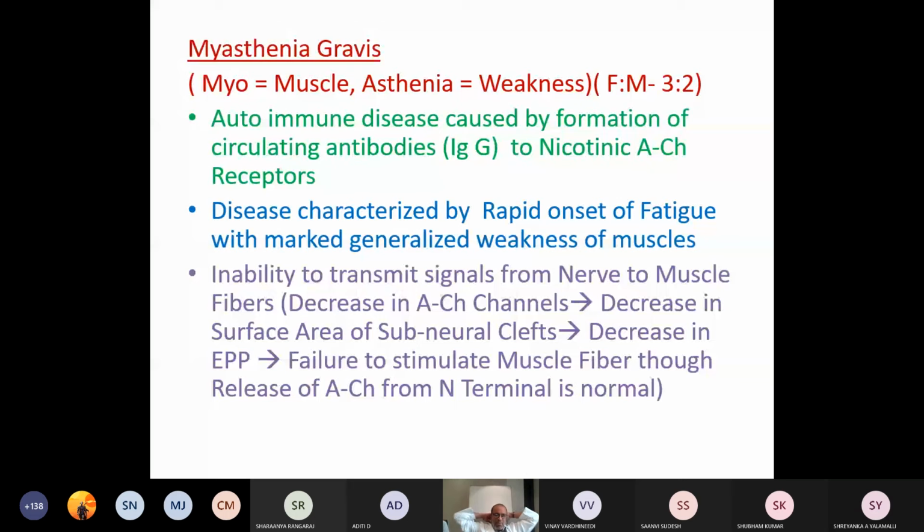Myasthenia gravis. Myasthenia: myo means muscle, asthenia means weakness. Females are commonly affected over male individuals, in a ratio of 3:2.